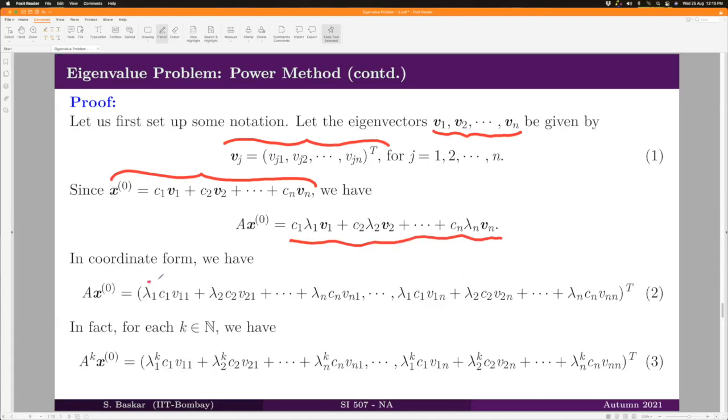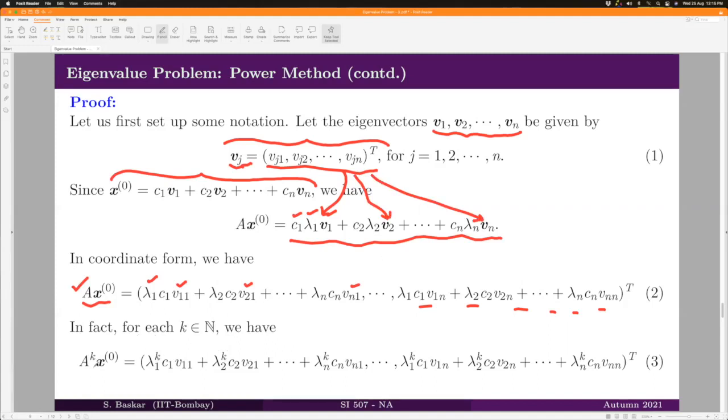How? Lambda 1 c1 times the first coordinate of this vector, v11, plus lambda 2 c2 v21 and so on. And similarly, the nth coordinate. I'm not doing anything, just putting the vector notation and substituting into each vector in this representation. This is just putting the notations in place. I'm not doing any mathematics here.